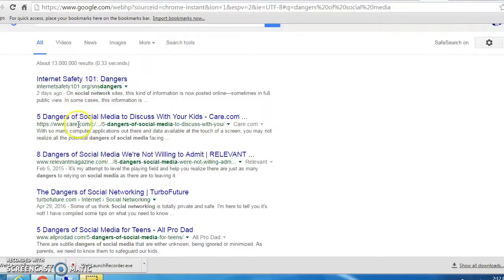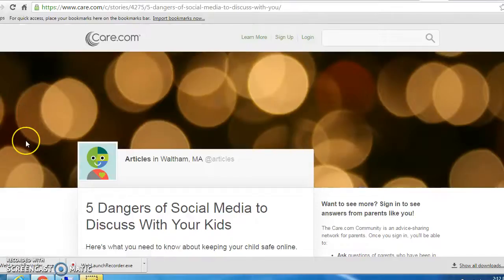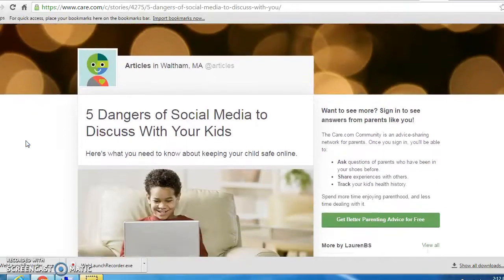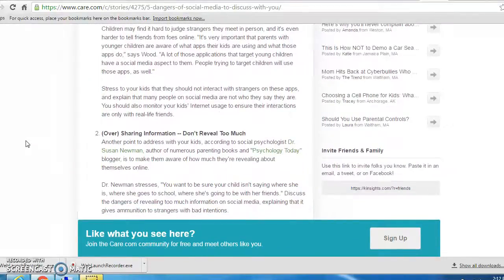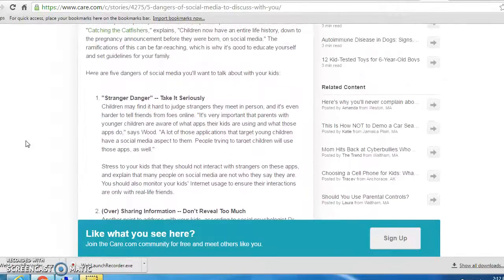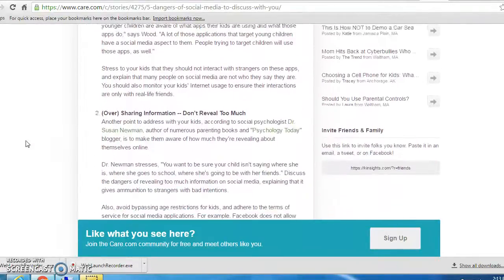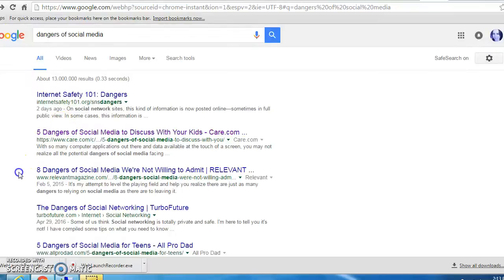This one we're not sure. It says .com, and it says 5 dangers of social media to discuss with your kids. This seems to me kind of like maybe a magazine article type of thing, or some kind of opinion. Yeah, it looks like more of an opinion-based article here, because it says top 5 reasons. Usually top 5 or top 10 list type of things, as much as I like those, tend to be more of someone's opinion on something.